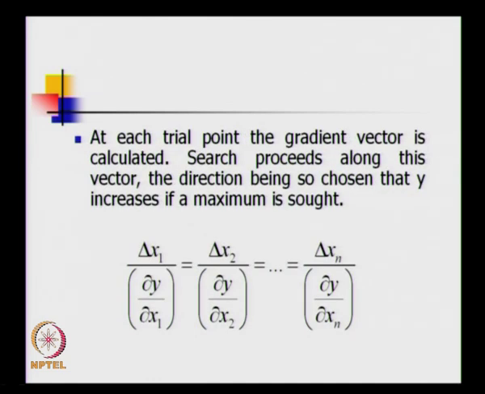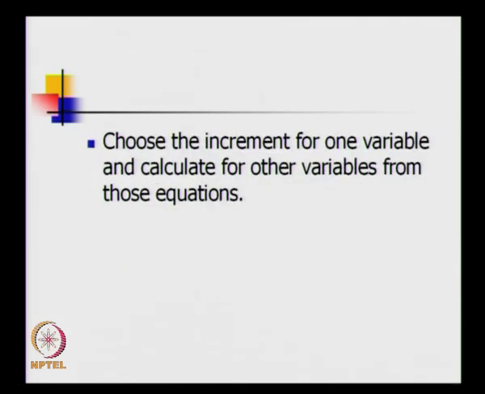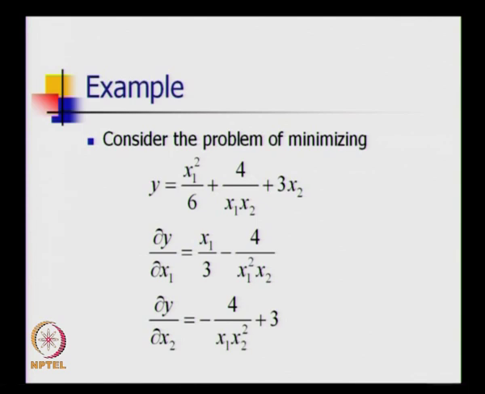So if you choose delta x, all the other delta x's can be obtained, or you can choose simultaneously by defining an alpha and solving for alpha each time. So choose the increment for one variable and calculate for the other variables. Okay, so consider the problem of minimizing: x1 squared in the numerator of the first term, x1 x2 in the denominator in the second term, and a third term. So you can do dy by dx1, dy by dx2.